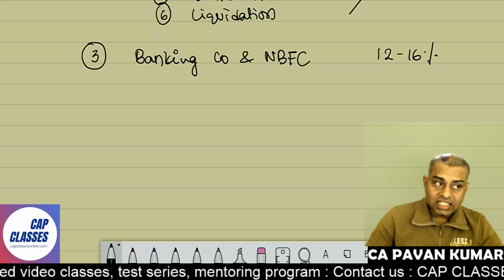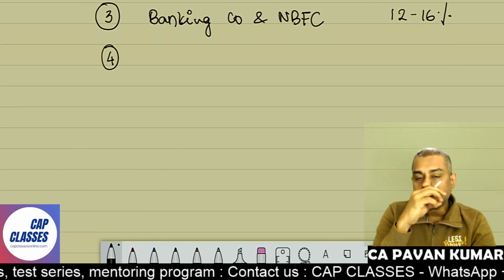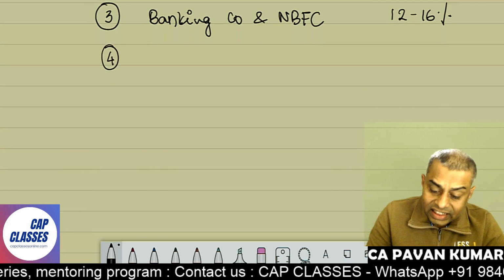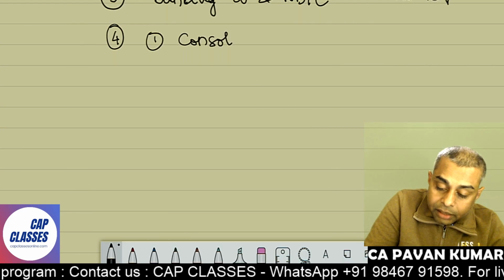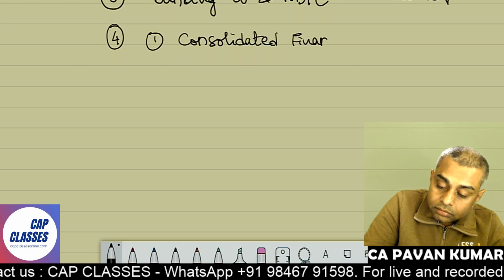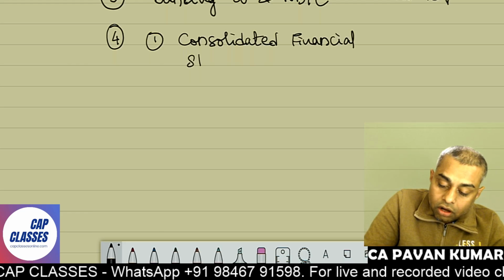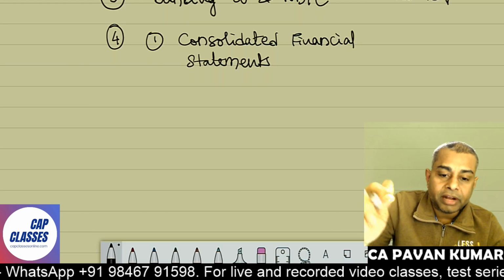And then last and final section, what we have is 4. In this, we have one consolidated financial statements. Then comes partnership accounting.